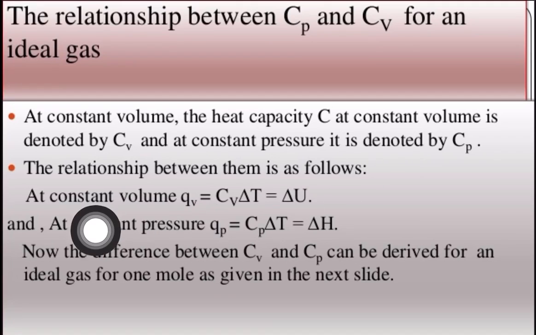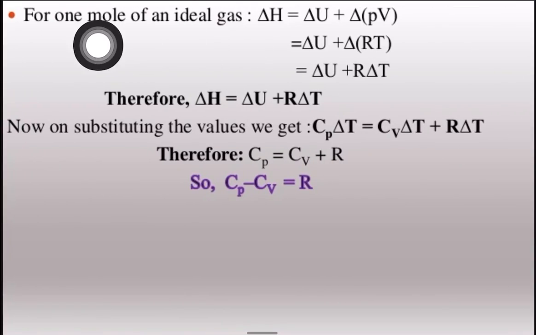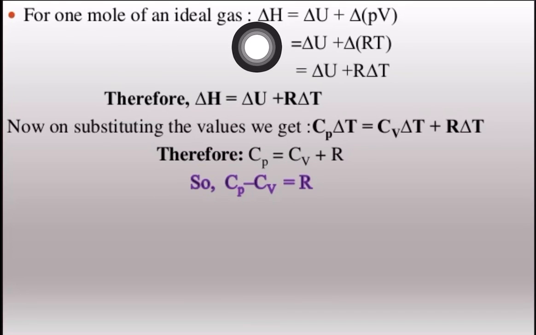So according to that, if volume is constant, we have already derived that Qv is equal to Cv delta T, which is equal to delta U. At constant pressure, Q is equal to Cp delta T, which is equal to delta H. Now for 1 mole of an ideal gas, we can write delta H is equal to delta U plus P delta V. In place of PV, what can we write?